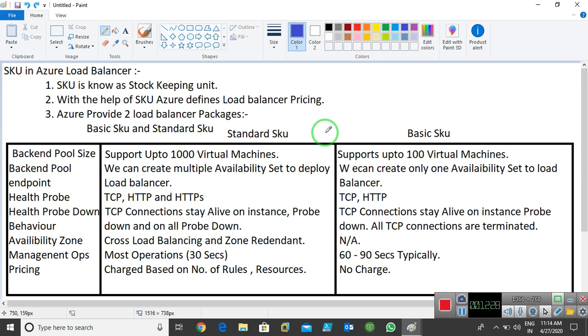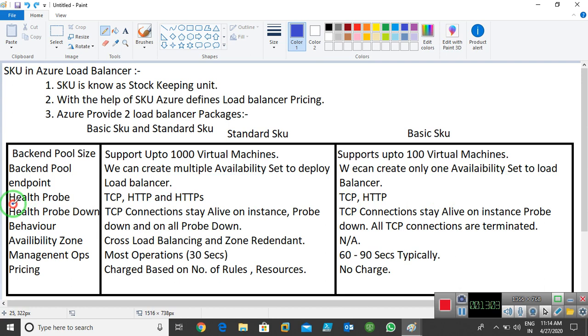In standard SKU we can create multiple availability sets. It means we can create multiple clusters, and in one cluster we can add multiple virtual machines. Like imagine I create 5 clusters, and in one cluster I have 10 virtual machines. So in total we have 50 virtual machines, divided between 5 clusters. But in basic, we can create only one availability set, not more than that. So that is the difference between basic and standard.